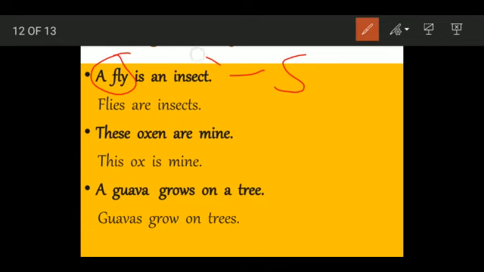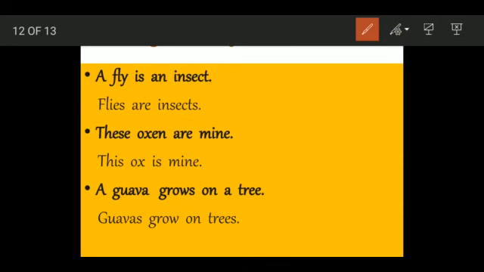Then another thing, insect is given in singular. We have to make this into plural. So fly will become flies and insect becomes insects. But again, you do not write "flies is an insect." Will you write like that? No. You will have to change the sentence also accordingly. Flies are insects. You're talking in plural form, so it becomes "are".